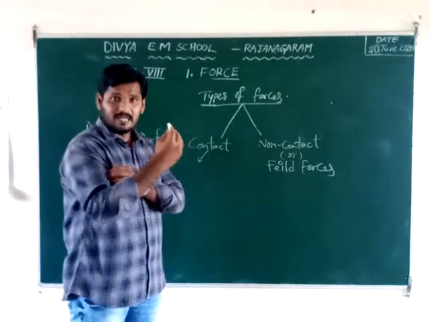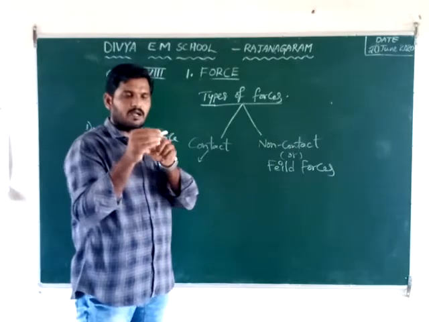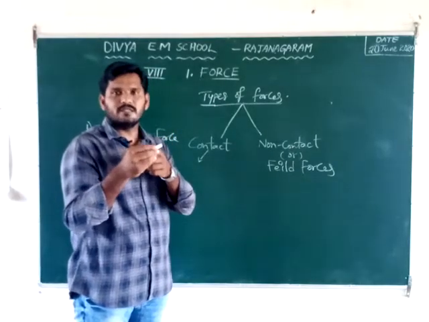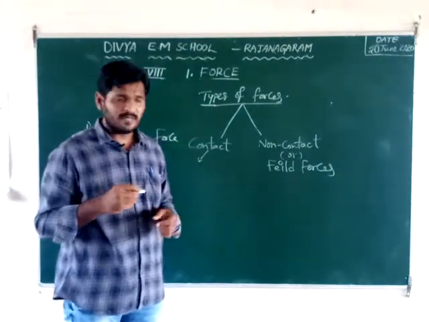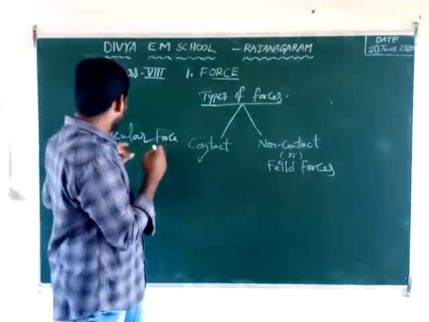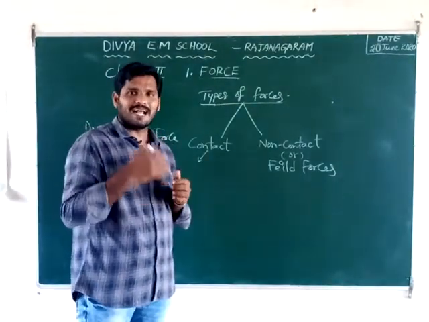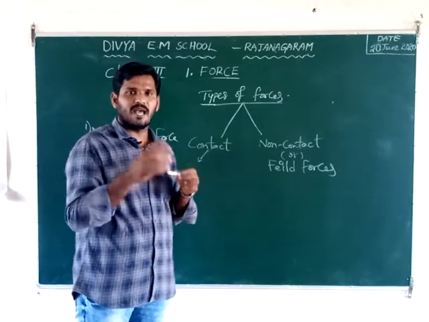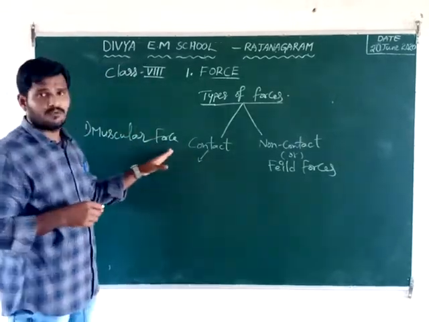The muscular cells act on my hand, touching the chalk piece, and then I write on the board. Here also there is muscular force: the muscular cells act in contact with the chalk piece and at the same time the fingers. This type of force is called muscular force.